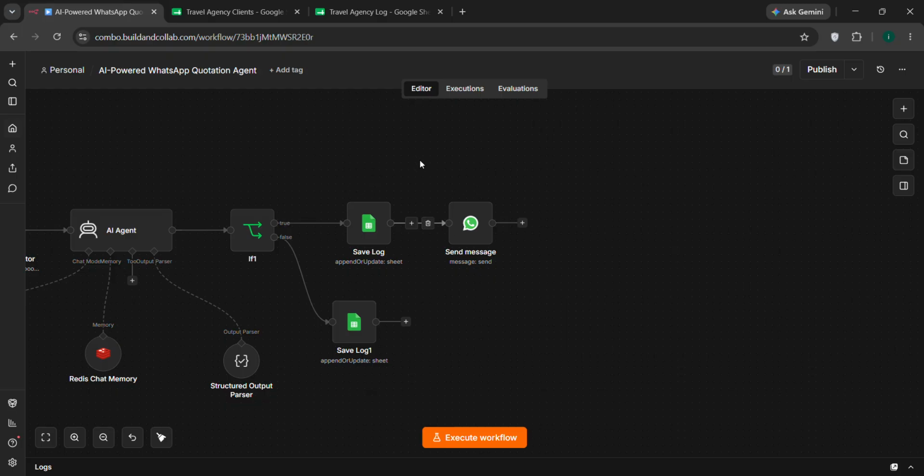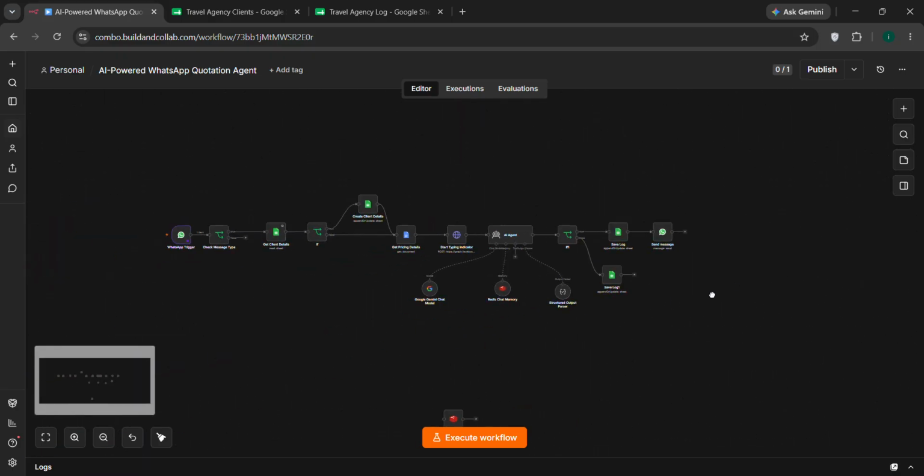After that, we automatically send the WhatsApp message back. So this is how the whole data flows from node to node, and this is how the workflow works. That's it for today.